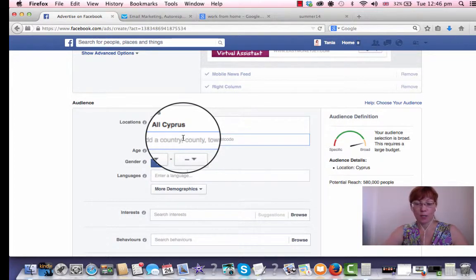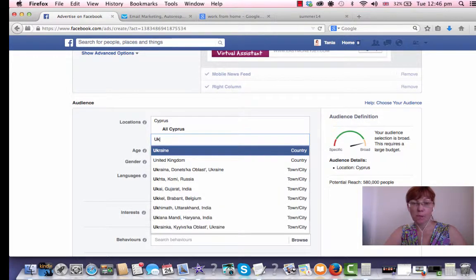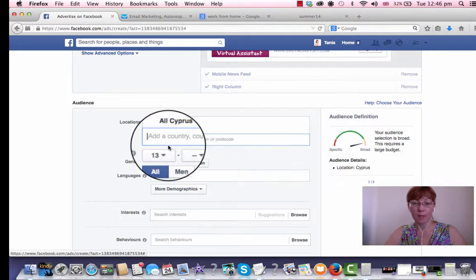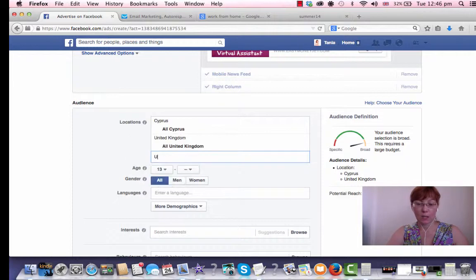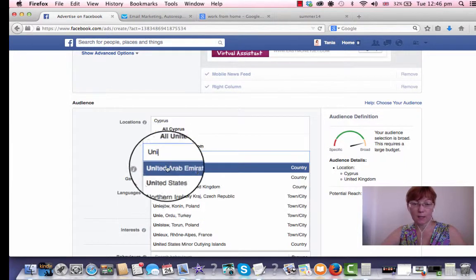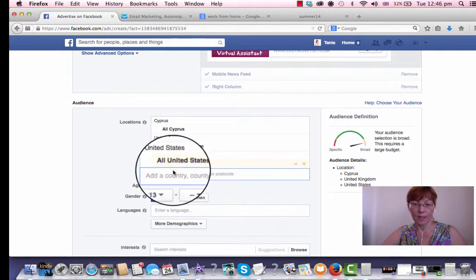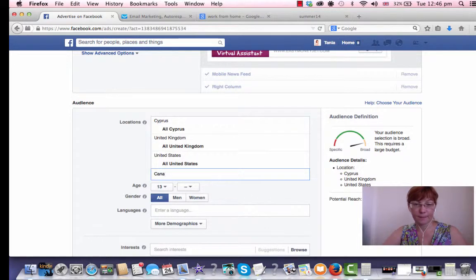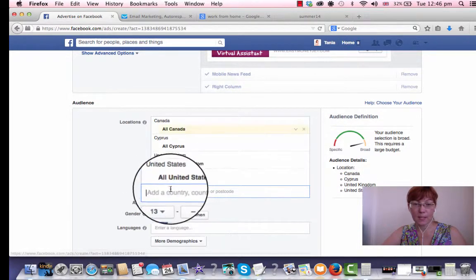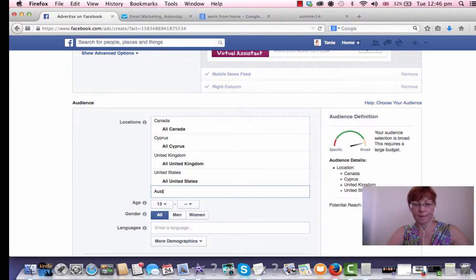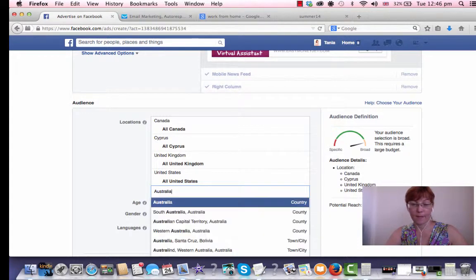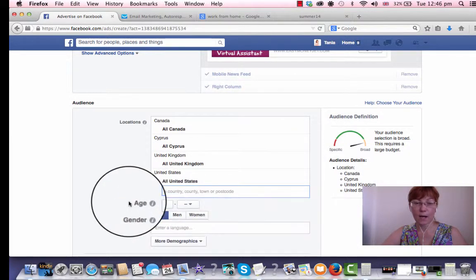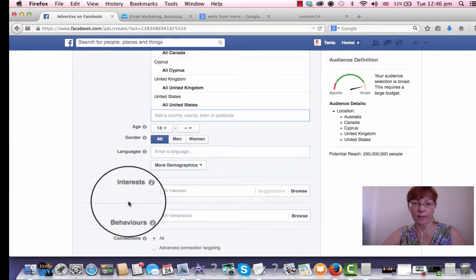So I choose UK, United States, Canada, Australia, and as many as you want, up to 25 countries.